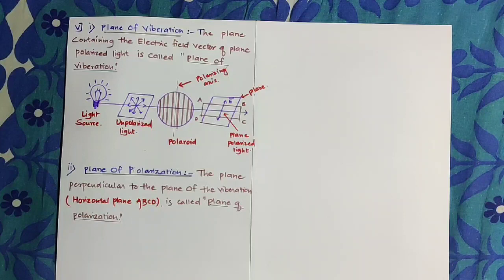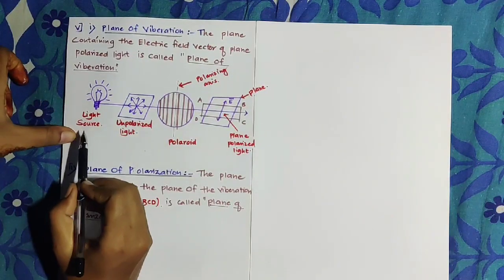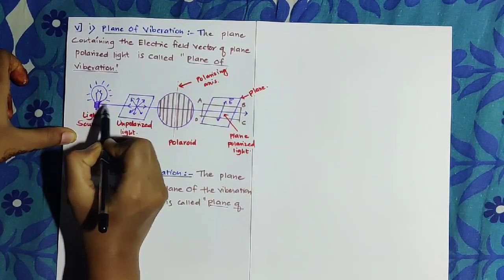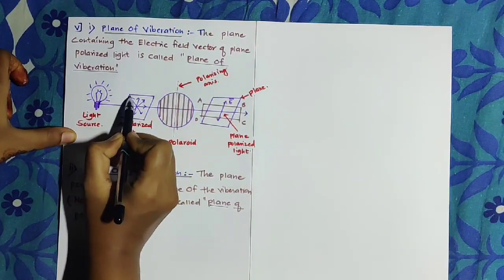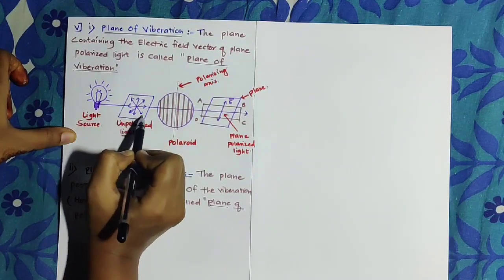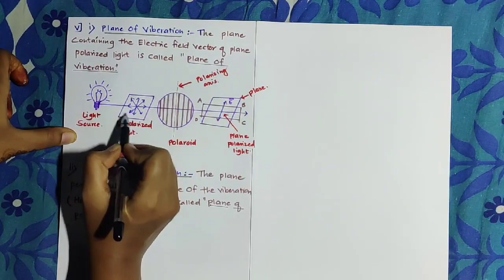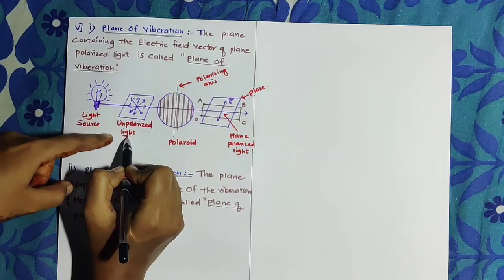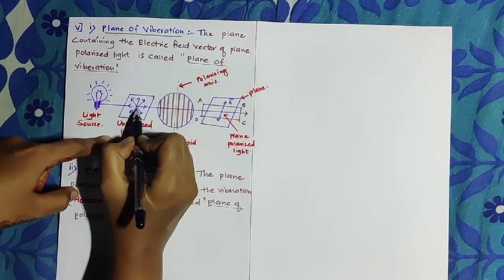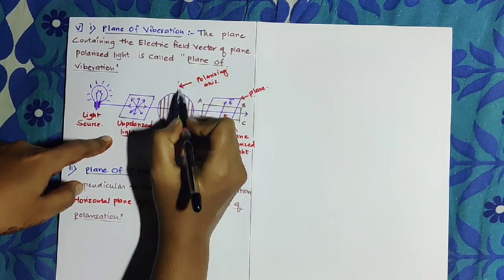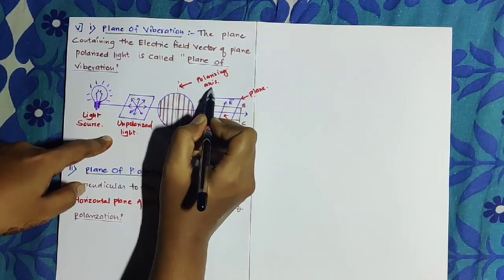Look at the diagram. We are considering this light source, which has all possible directions. This light source is passing through this plane. In that plane, the light source is represented as unpolarized light, and after that plane this unpolarized light passes through the polaroid, and this perpendicular line represents the polarizing axis.